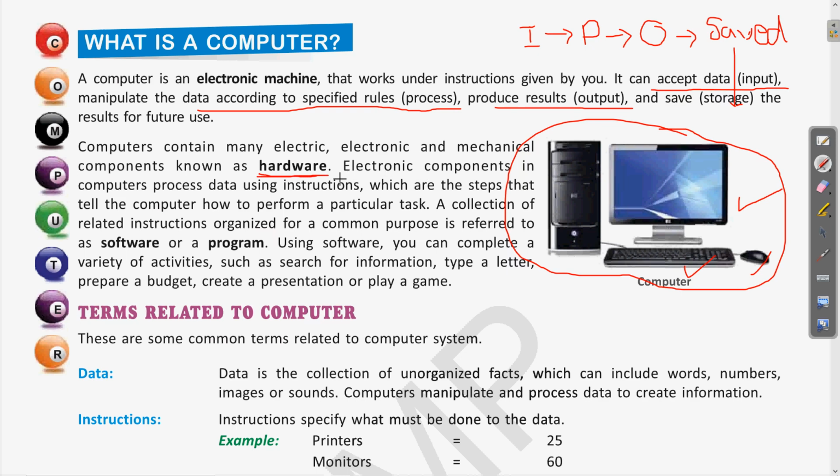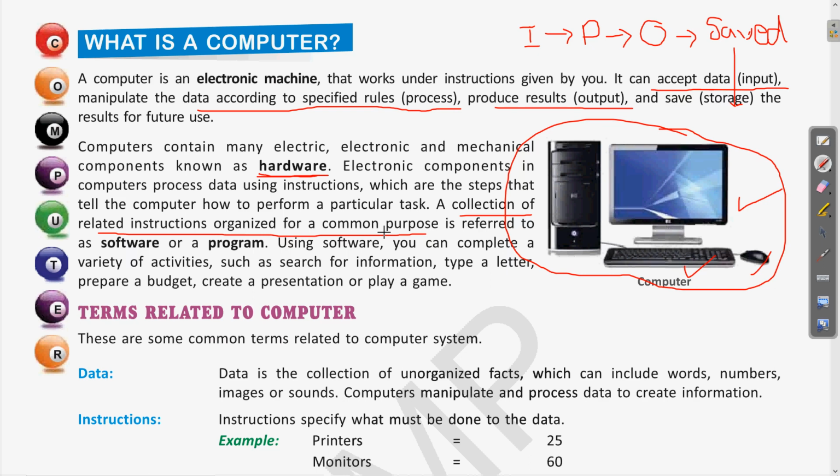Then electronic components in a computer process data using instructions, which are the steps that tell the computer how to perform a particular task. A collection of related instructions organized for a common purpose is referred to as software or a program. So what is software or a program? A software or a program is a collection of related instructions organized for a common purpose. What does it mean? Suppose you are using any software like MS Word. MS Word is used specifically for writing something, for formatting, for word processing.